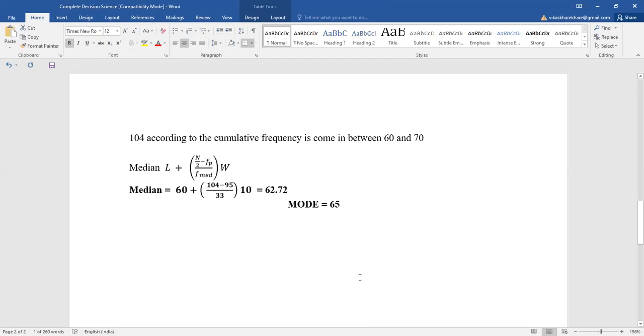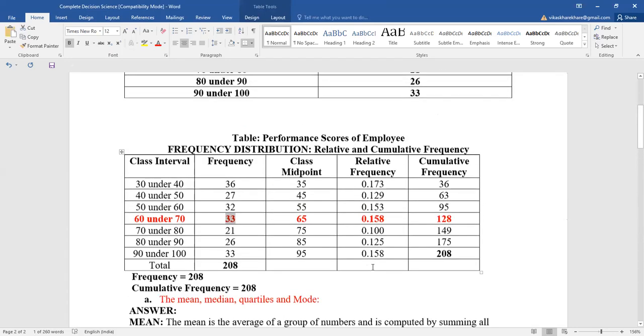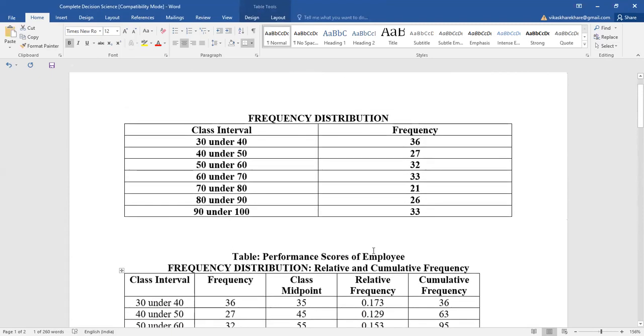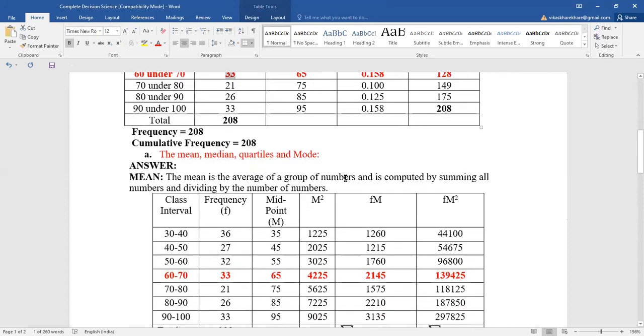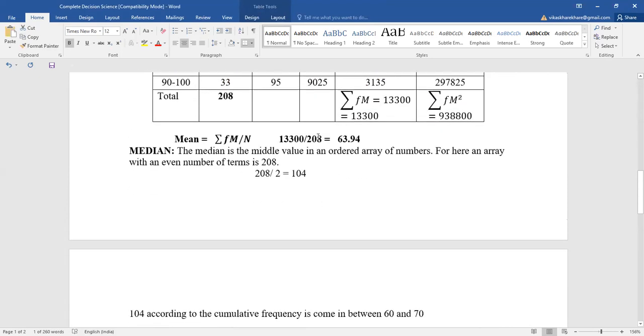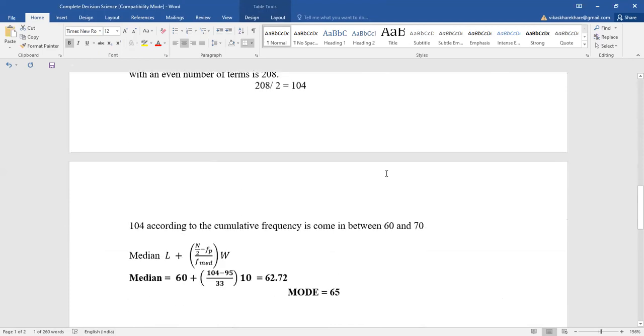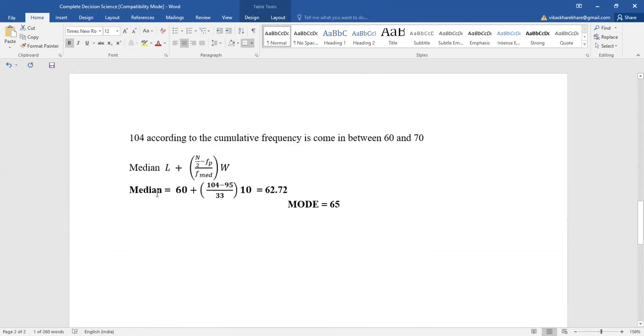So in the given example, that is how to calculate the mean, median and mode with respect to group data. We identified the value of mean as 63.94, the value of median as 62.72, and the value of mode as 65. So that is an example of how to find the central tendency with respect to group data.